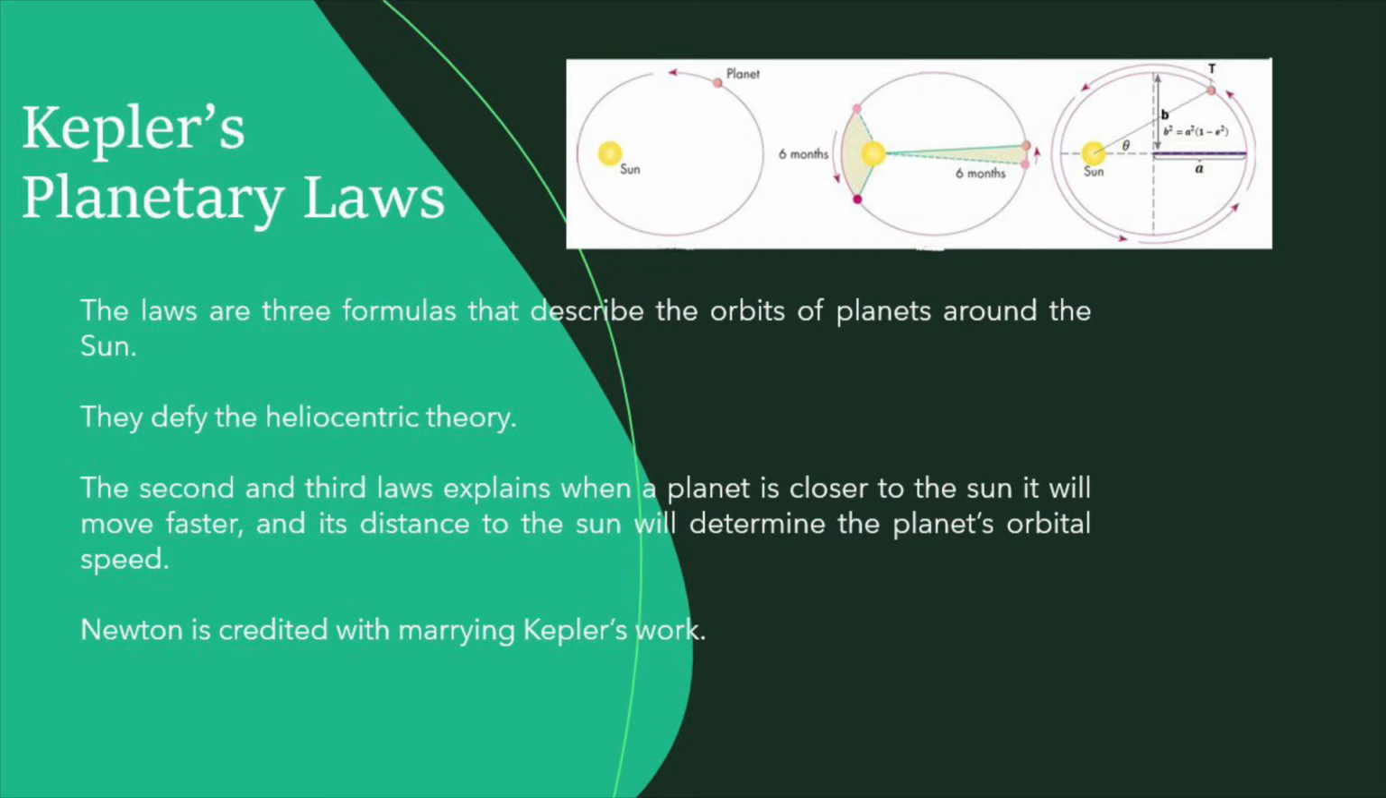The second and third laws explain that when a planet moves closer to the Sun, it will move faster, and the distance of the planet to the Sun will determine the orbital speed. If the planet is further away, the orbital speed will be slower.